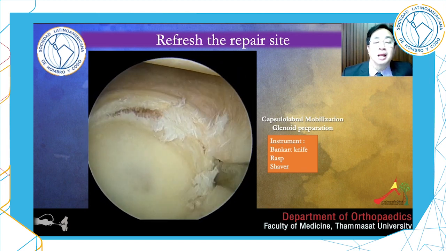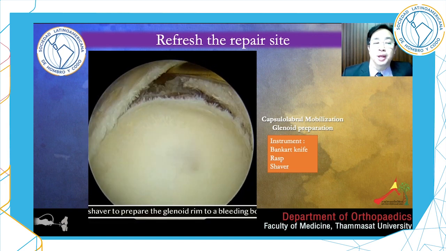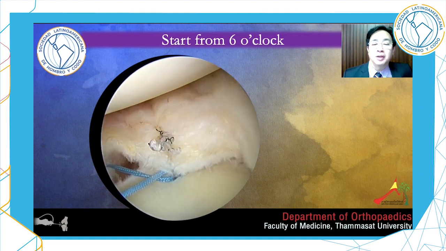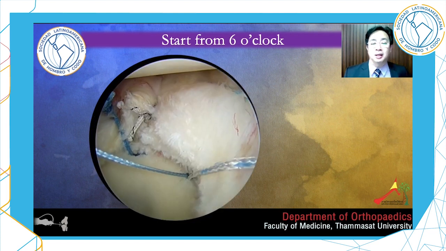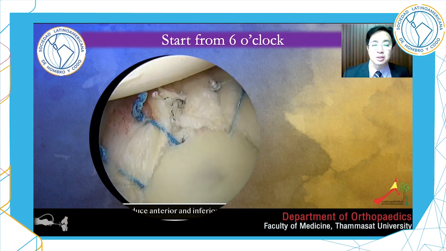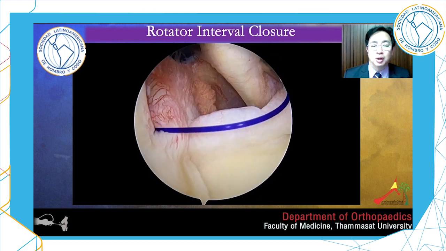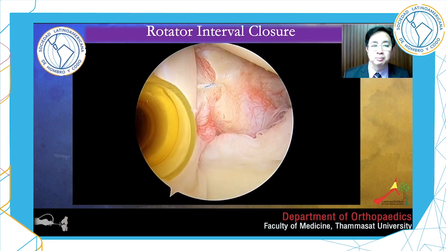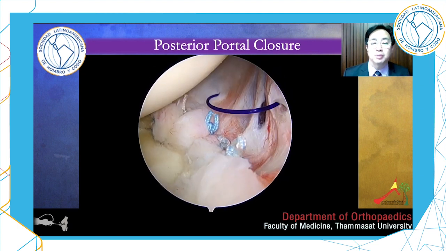I call this capsulolabroplasty, proposed by Dr. Sung-Ho Kim from Korea. I start at the 6 o'clock position, and I prefer a double loaded anchor. Pancapsulolabroplasty was done from 3 to 6 and 6 to 9 o'clock. Finally, we always close the rotator cuff interval. We need at least 2 stitches. I also close the posterior portal. I try to close all the defects of the shoulder.